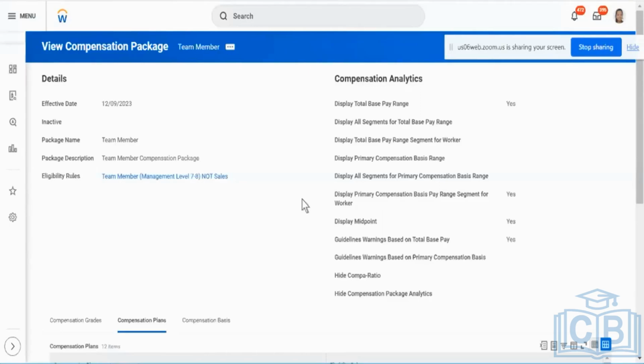And then I need to create my grades, grade profiles, based on this particular grade. Who is eligible for what? Say, if you are a person at a manager level, you will have the grade. Grade profiles will be created for management level, and each of them will have a salary range, which is going to be distinct from one another.